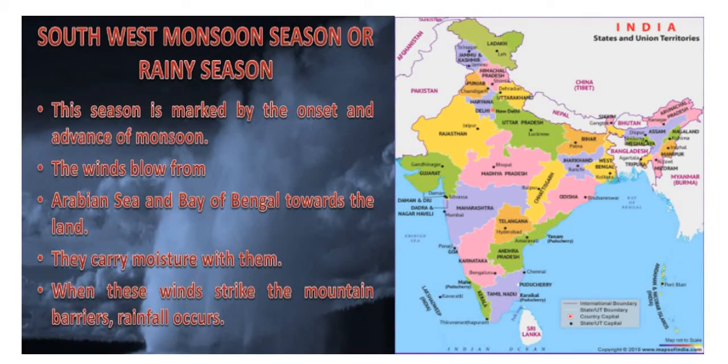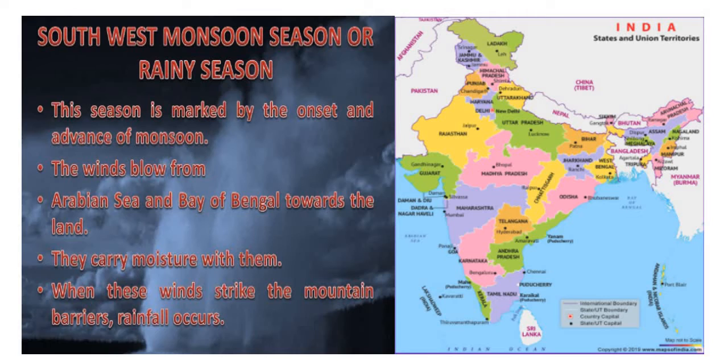Next season is the southwest monsoon season or rainy season. In this season, we will be having sufficient rainfall. That is why this season is called the rainy season. This season is marked by the onset, meaning the coming of the monsoon, and the advance of the monsoon.